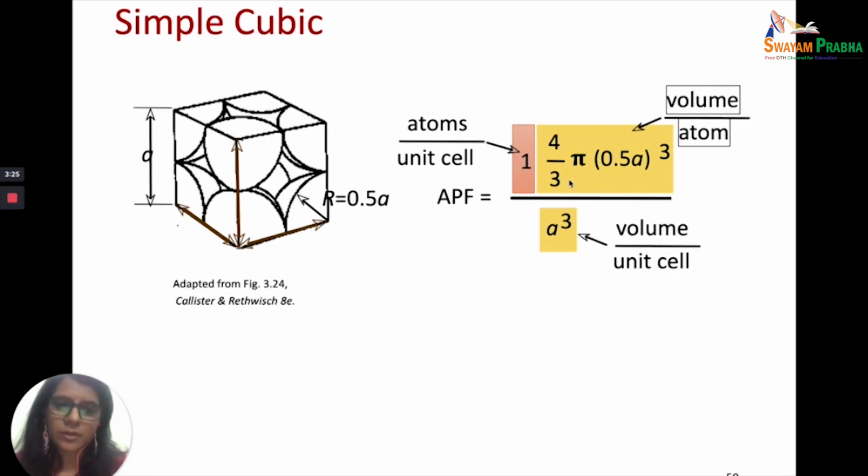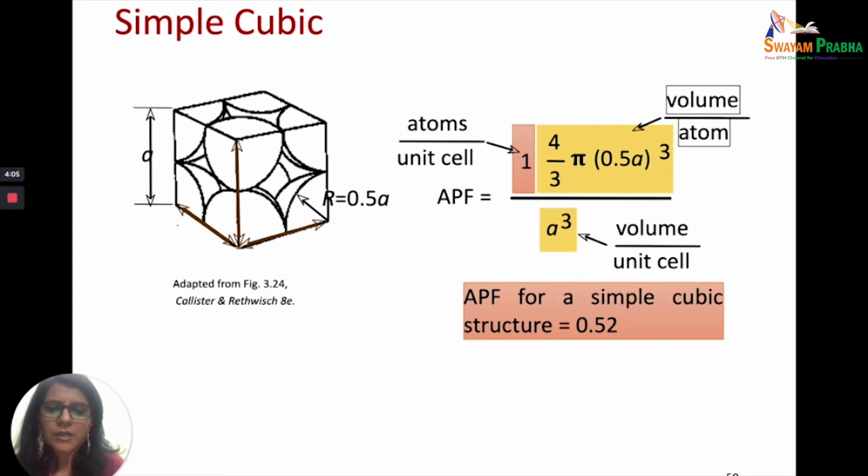Now what is its volume? We know that the volume is equal to 4 by 3 pi r cube. So here r is equal to 0.5a, so 4 by 3 pi into 0.5a whole cube. This is the volume of one atom, and when multiplied by 1 it gives you the volume of all the atoms in the unit cell. Now you divide it by the volume of the unit cell and you will get the packing efficiency, or the atomic packing factor of the simple cubic cell. It is equal to 0.52, right?